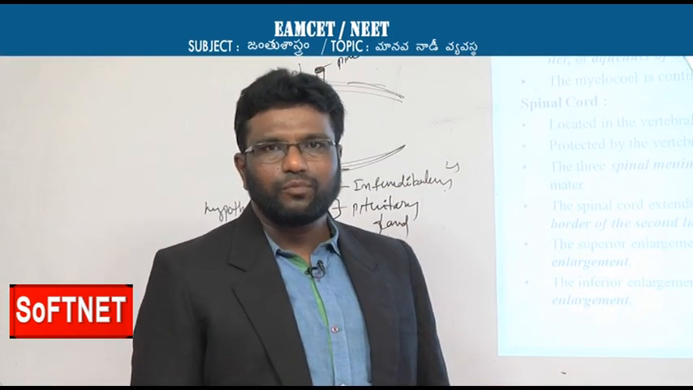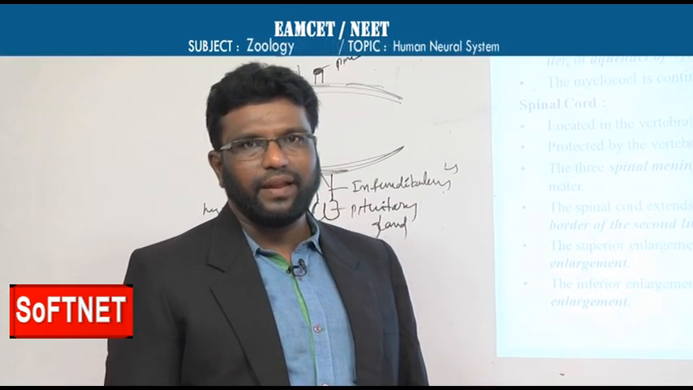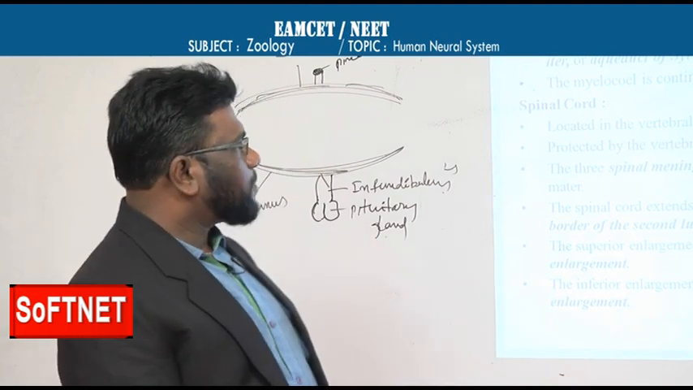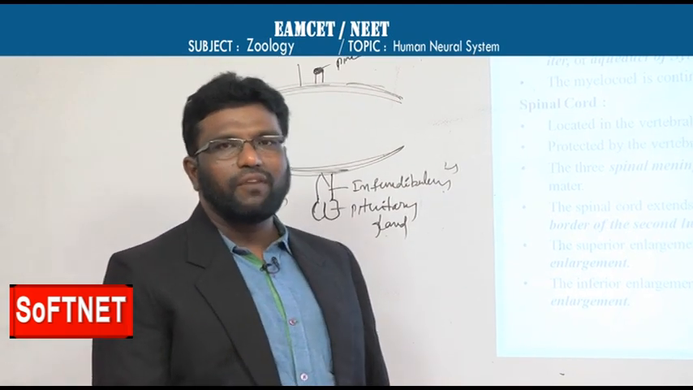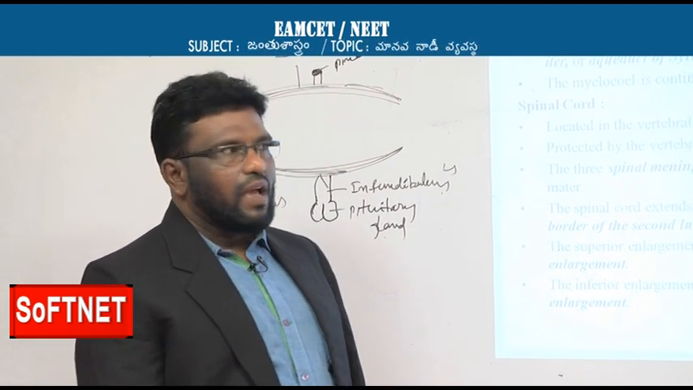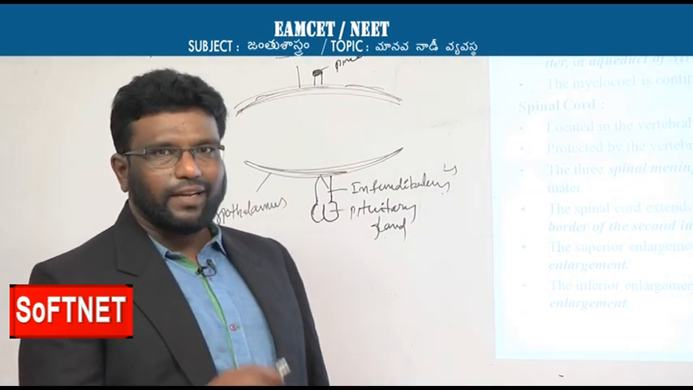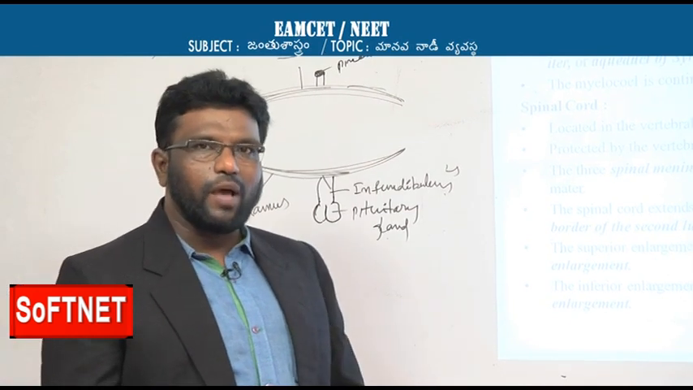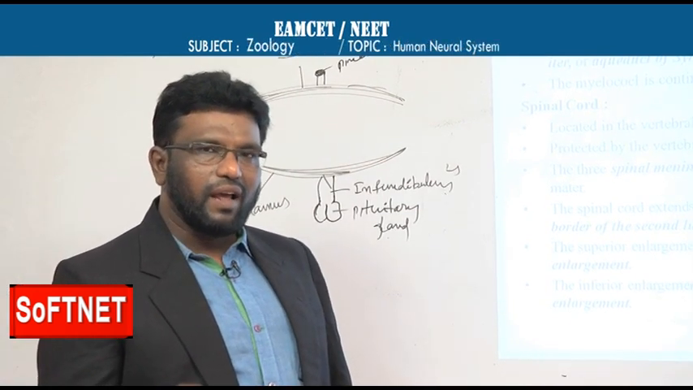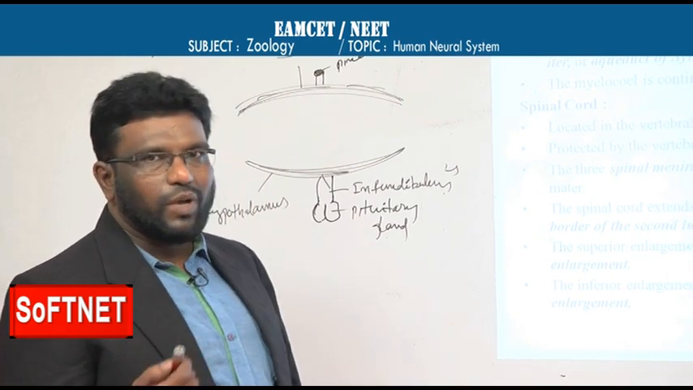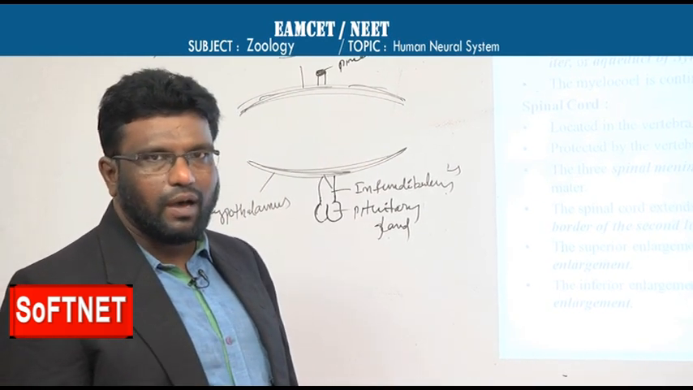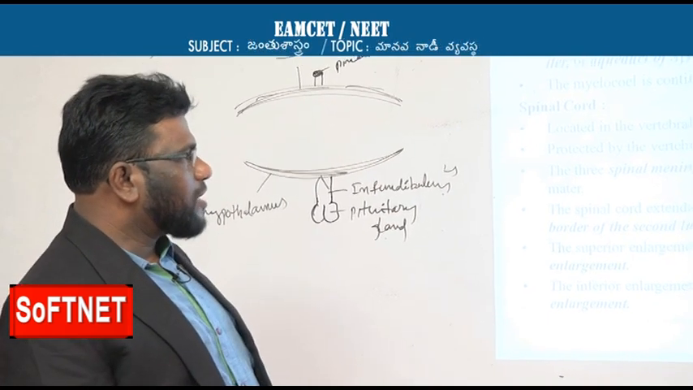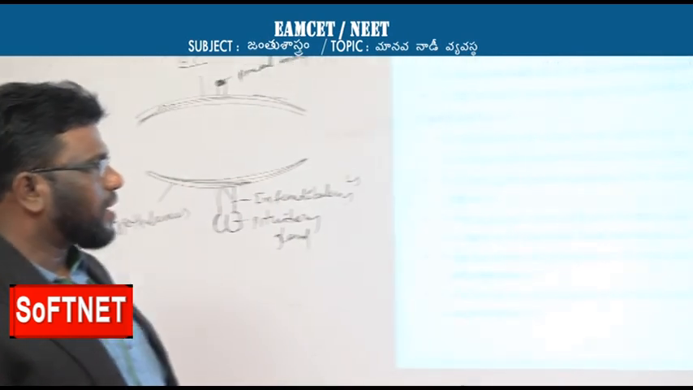In central nervous system we have completed the brain. Now, we start spinal cord. The spinal cord is a continuation of medulla oblongata, and it is protected by three meninges. They are called spinal meninges, namely dura mater, arachnoid, and pia mater. So, outermost one is dura mater, middle one is arachnoid, and innermost one is pia mater.